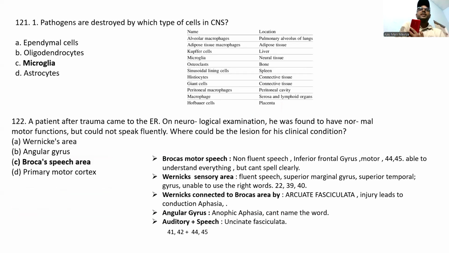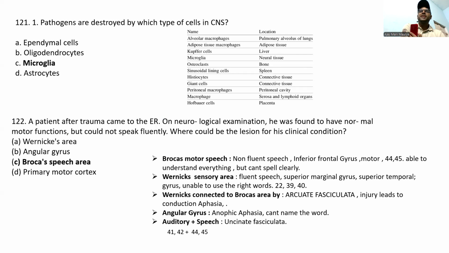Pathogens are destroyed by which type of cells? In the CNS, we have macrophages called microglia. In bones, osteoclasts. In the spleen, sinusoidal cells. Histiocytes in connective tissue, Hofbauer cells in the placenta. Please remember this one.